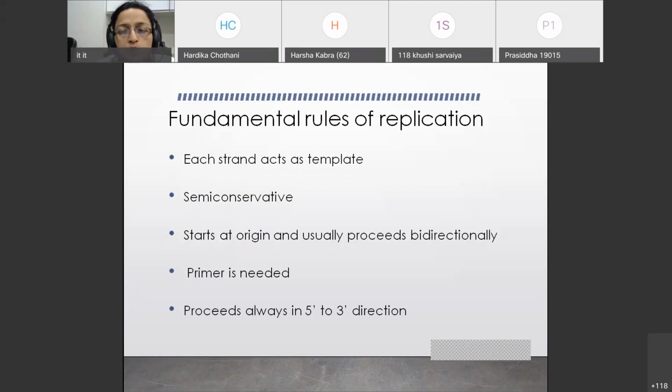A few fundamental rules are there which replication follows. These are very important rules, and first is each strand acts as a template. DNA is a double-stranded structure, and each DNA strand can act as a template for the synthesis of a new DNA strand. It is a semi-conservative process, starts at the origin and usually proceeds bidirectionally. A primer is needed. This is a very important thing. You need a primer for replication, and it proceeds always in the 5' to 3' direction.